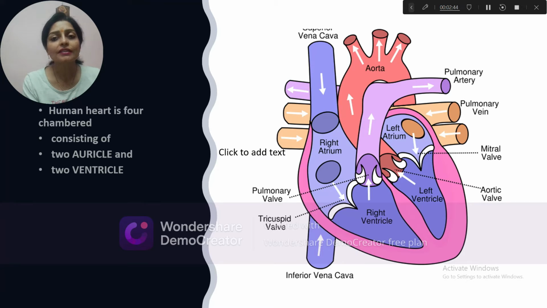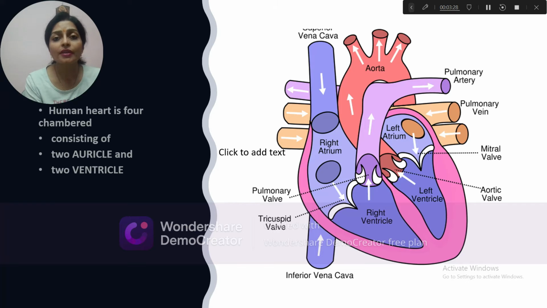When the deoxygenated blood pours into the right atrium, there is the SA node. The SA node generates electrical impulses, and these electrical impulses are carried through the Purkinje fibers. The Purkinje fibers are named after a scientist. They are electrically excitable cells of myofibril tissue. They conduct the electrical impulses by which the contraction of the atrium takes place, and due to this contraction the blood forcefully comes into the right ventricle.